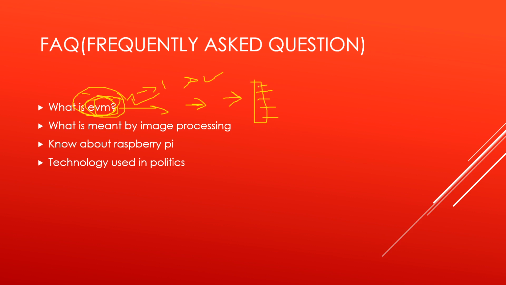But when the EVM was introduced, whether the thumb impression should be cleared out or not became a question. So the thumb impression may be right.